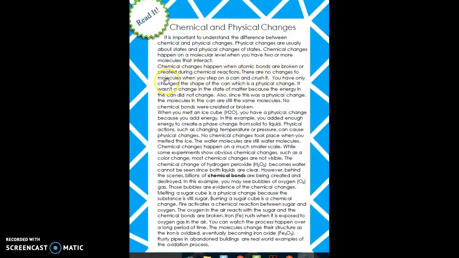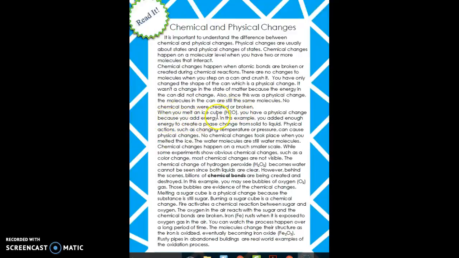There are no changes to molecules when you step on a can and crush it. You have only changed the shape of the can, which is a physical change. It wasn't a change in the state of matter because the energy in the can did not change. Also, since this was a physical change, the molecules in the can are still the same molecules. No chemical bonds were created or broken.